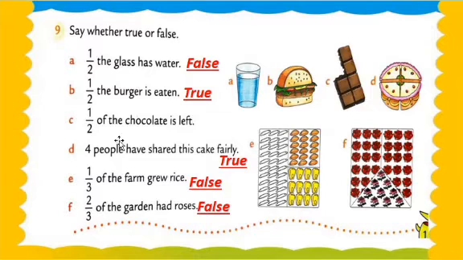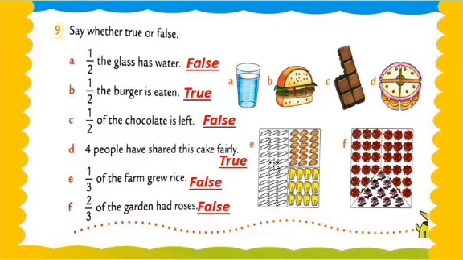Okay, now our question number 3: 1 upon 2 of the chocolate is left. See here, how many parts does the full chocolate have? 1, 2, 3, 4, 5, 6, 7 or 8 parts. Here the denominator is 2, but the exactly correct denominator is 8. And 1 part is eaten. See this, 1 upon 2 is eaten, but here they show only the one numerator. So 1/2 of the chocolate is left is false, incorrect information. So what we are mentioning here, my dear students, is false. Understood, my dear students?